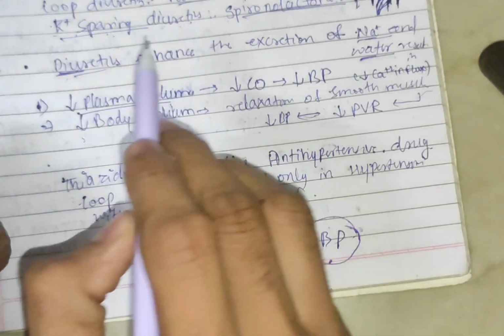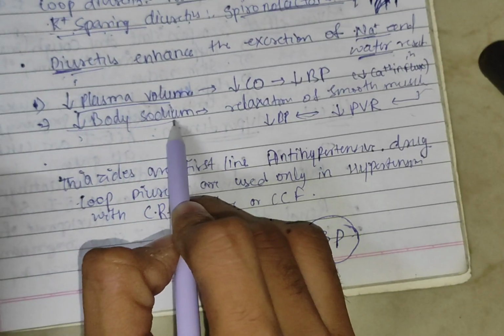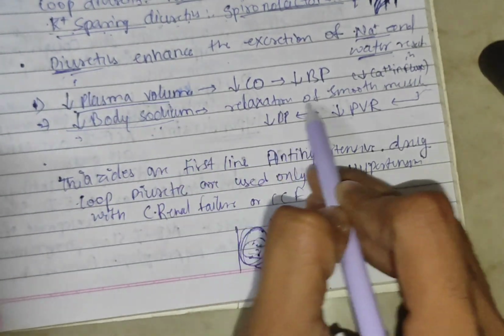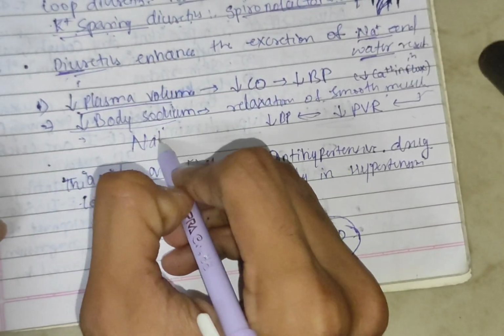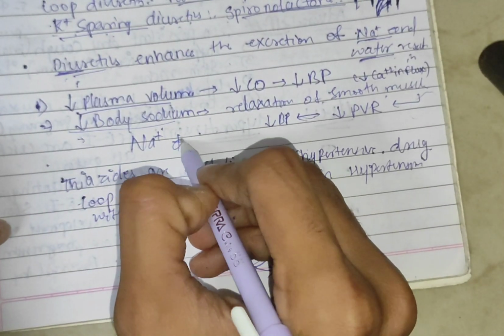And diuretics also decrease the body sodium. So sodium, which helps in the relaxation of smooth muscles, because sodium and calcium exchangers are there.